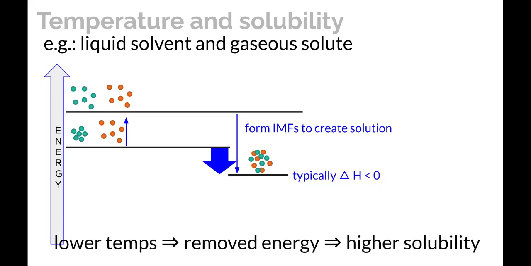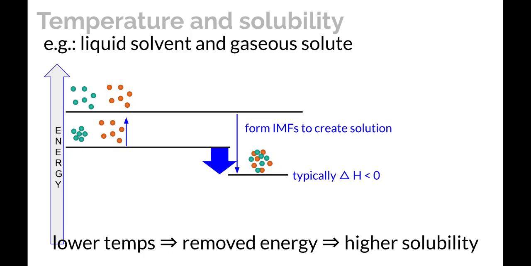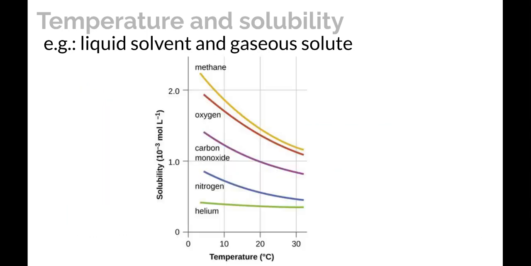So this is a process that releases energy, and so that means at lower temps, more energy is removed, and that means more solution will form, and so the solubility actually goes up when the temperature goes down. So here are several gases dissolving in water, and their solubilities as temperature increases, you can see that they drop off, so you can dissolve less gas in warm solvent than you can in cold solvent.